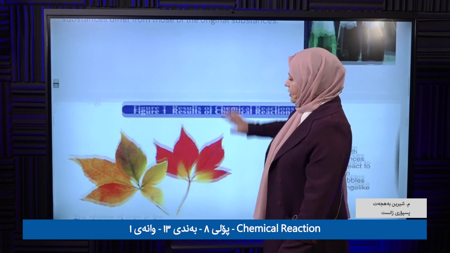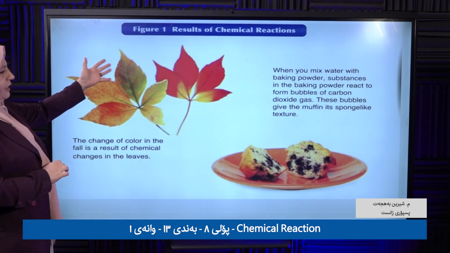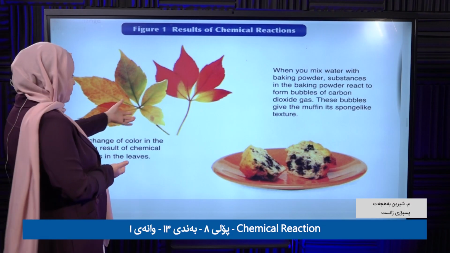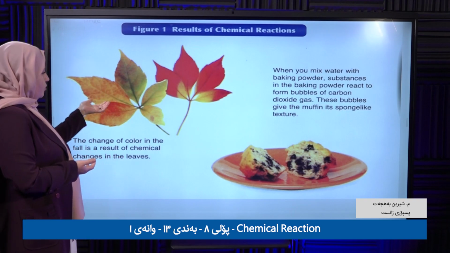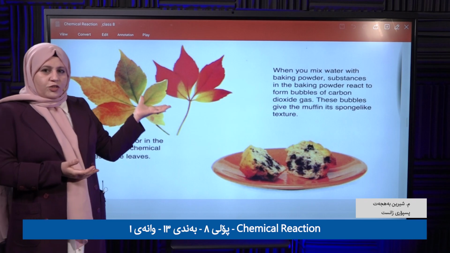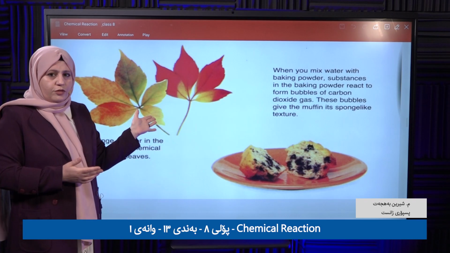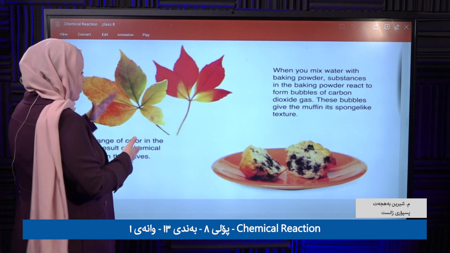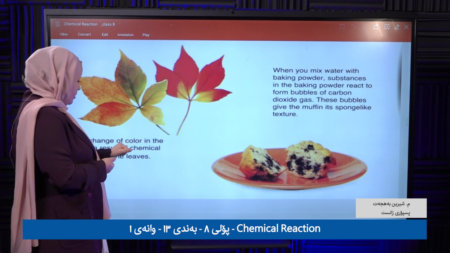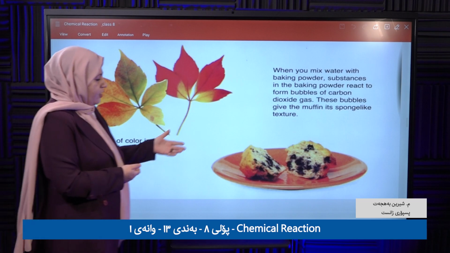Okay. For example, look at this color. The result of a chemical reaction. Look at the beautiful colors, where the green turns into red, yellow, orange. Okay, in which season is the color changing? In fall, when the temperature drops. When the temperature drops, what happens? This change in color is the result of a chemical change in the leaf.